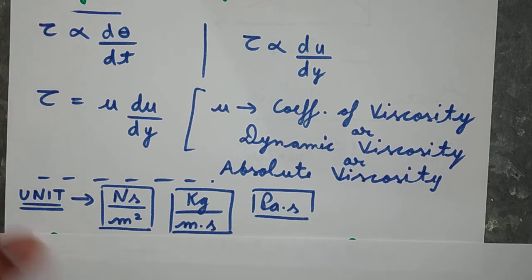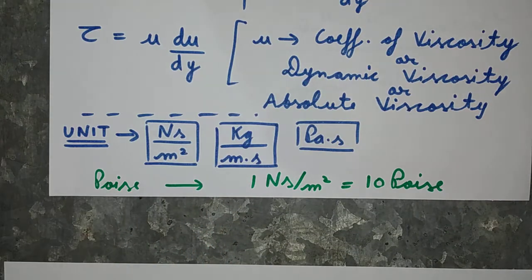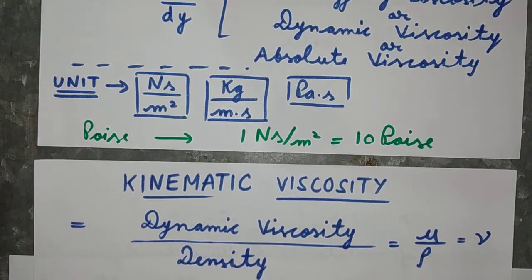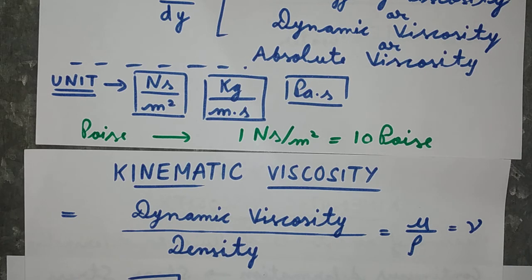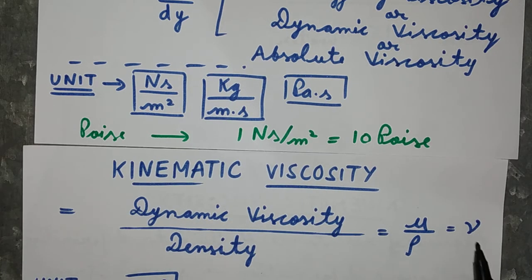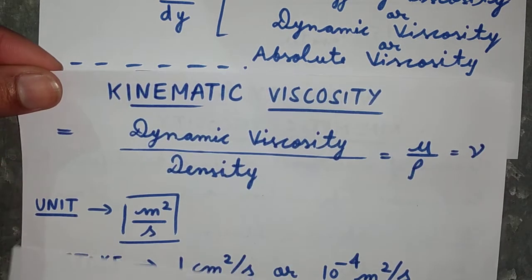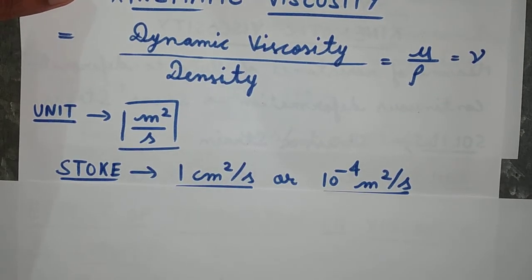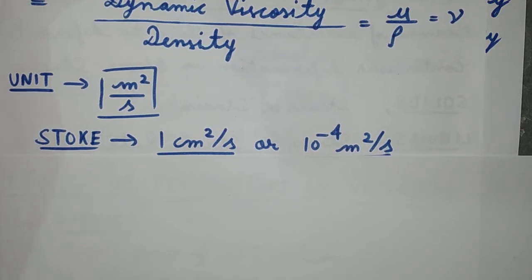Now there is one more unit, which is poise, and here 1 Newton second per meter square is equal to 10 poise. Now let us move to a new term, which is kinematic viscosity. It is simply the ratio of dynamic viscosity to density, which is mu by rho. It is denoted by nu, and the unit of kinematic viscosity is meter square per second. There is one more unit, which is termed Stoke, and it is equal to 1 centimeter square per second or 10 to the power minus 4 meter square per second.